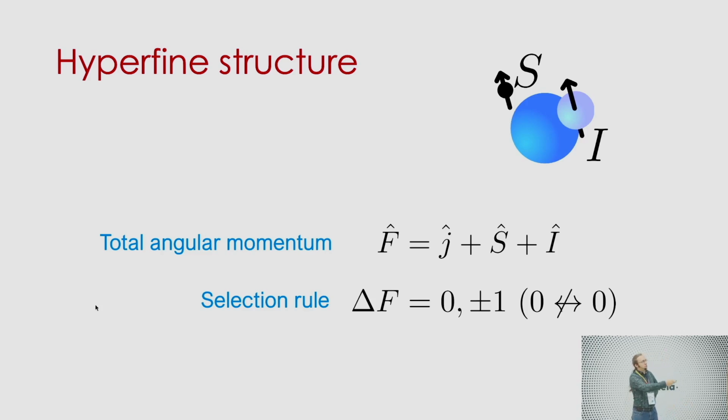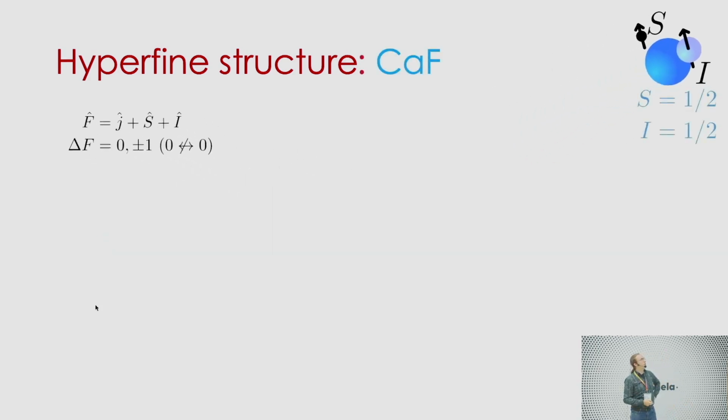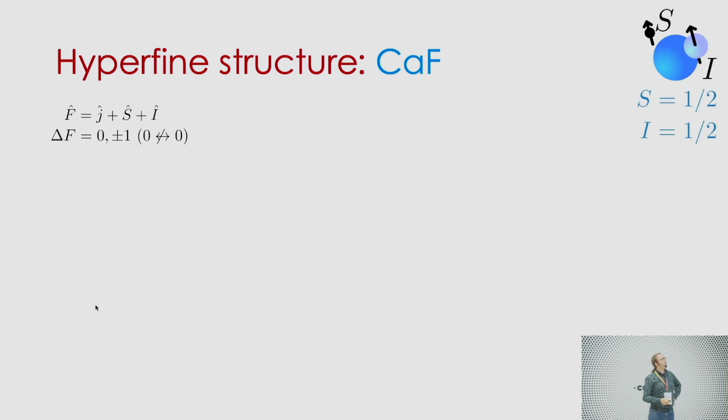And also 0 to 0 is also not allowed. So let's put an example. This is calcium fluoride, one of our quintessential laser-coolable molecules. It has a single electron spin and a single nuclear spin. And the energy levels look like this.